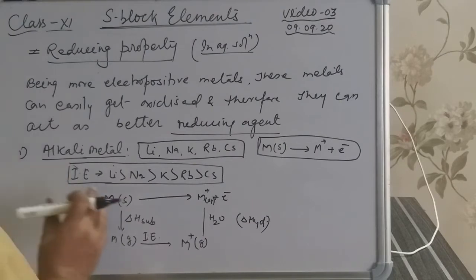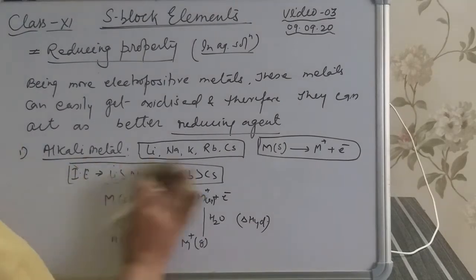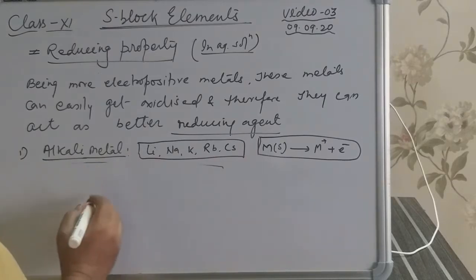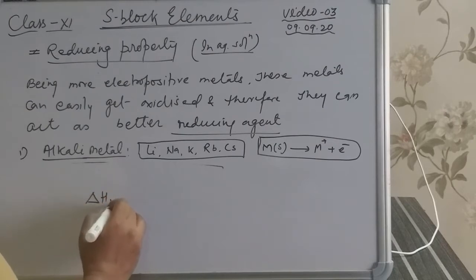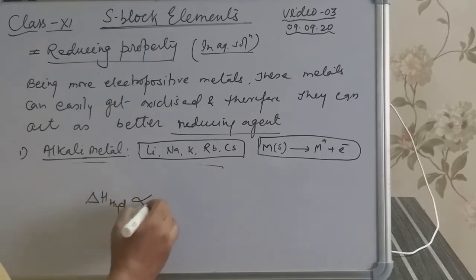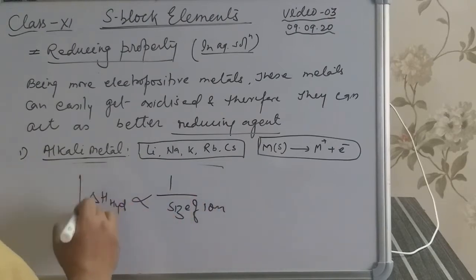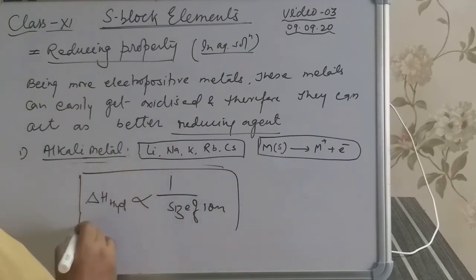So, what is the condition? Hydration energy is inversely proportional to the size of the ion.